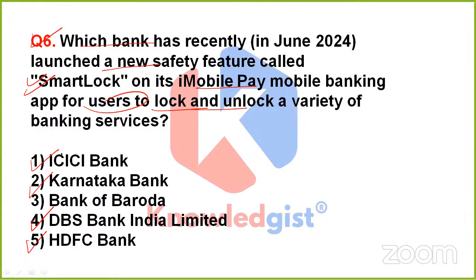They are asking the name of that bank. It has launched a new safety feature, called Smart Lock, on this bank's iMobile Pay mobile banking app for the users, with the objective to lock and unlock a variety of banking services.